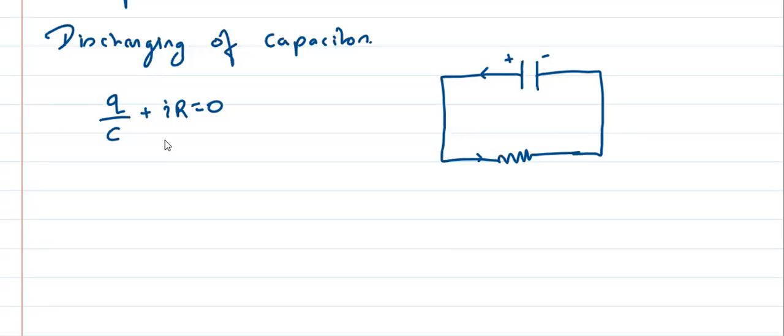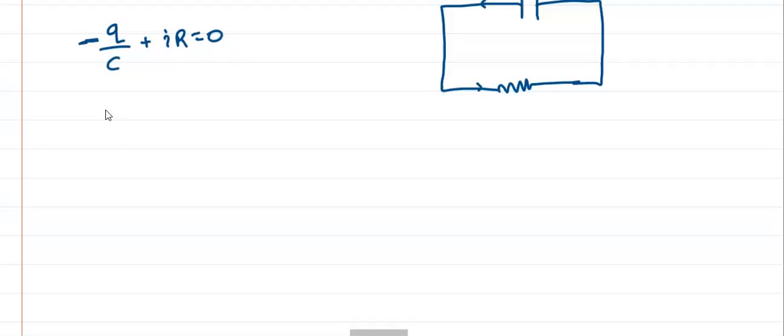So, sorry, minus Q by C, right? Minus Q by C plus IR is equal to 0. Right? So, can I say that I will be equal to Q by RC? Yes or no?